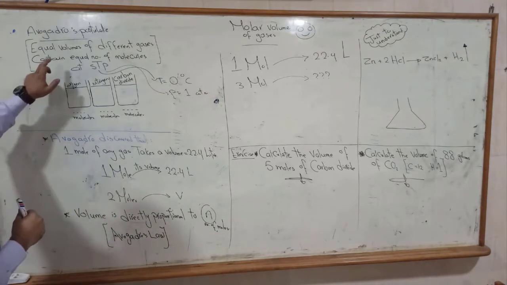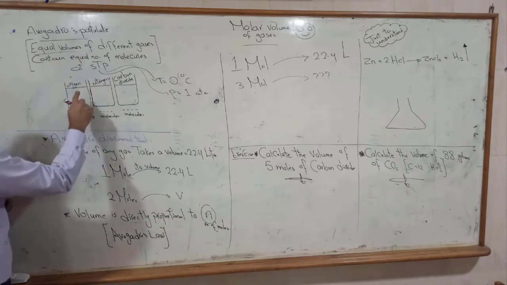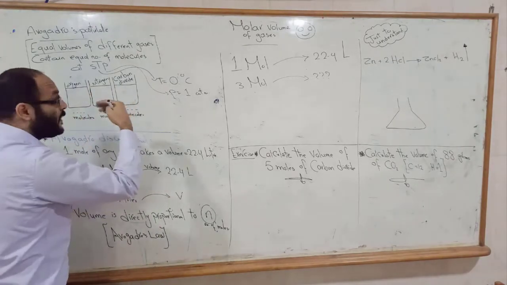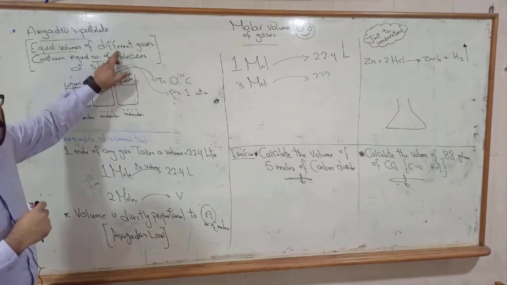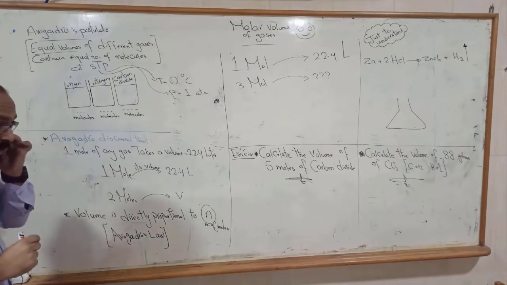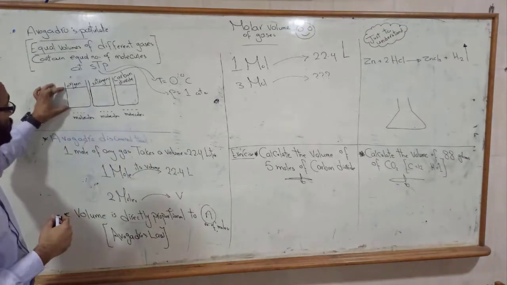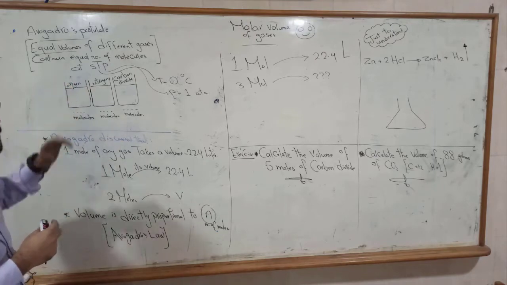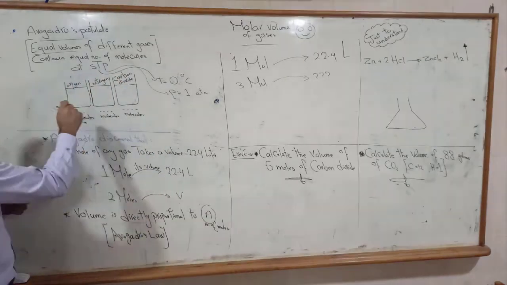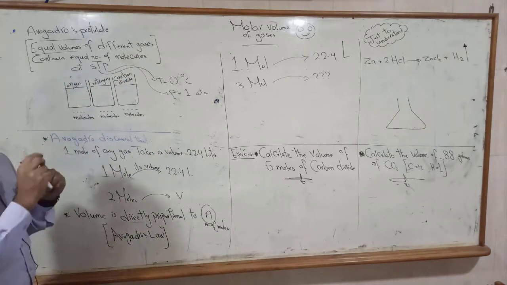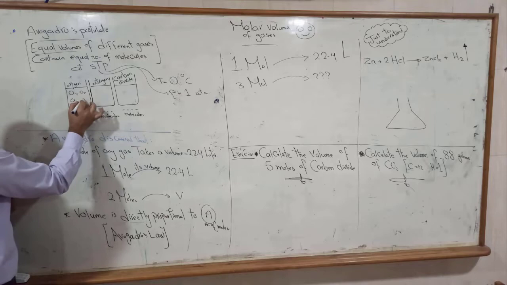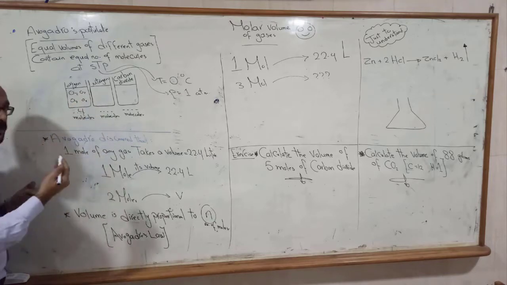Avogadro said if we have equal volumes, just like this, equal beakers with equal volumes of different gases like oxygen, nitrogen, and carbon dioxide, and we counted the number of molecules, they will be the same. If we counted the number of oxygen molecules in this beaker, for example, it will be oxygen, oxygen, oxygen, oxygen. So how many molecules? 4 molecules.